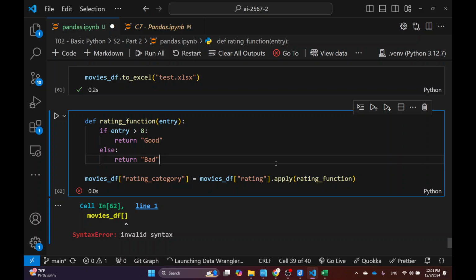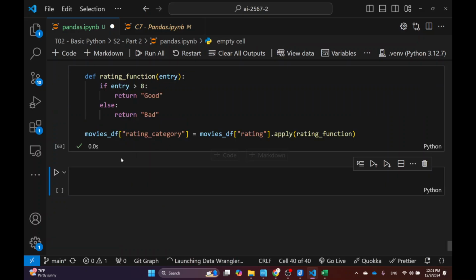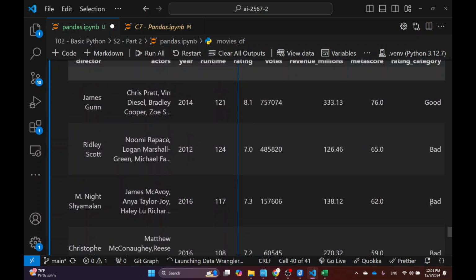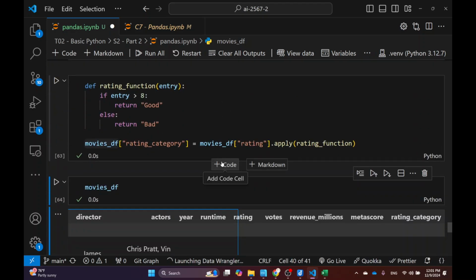Okay. So let me just show you what happened. Once you run this and then you inspect your data, you should be able to see that now your movie has good and bad according to your ratings.